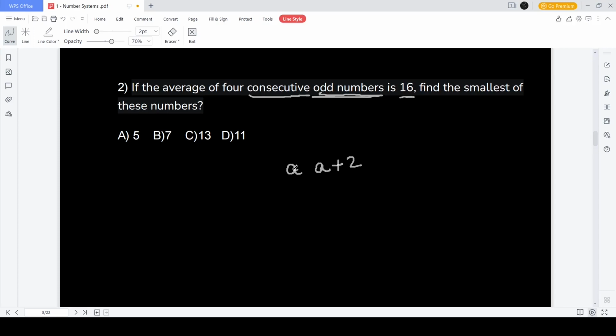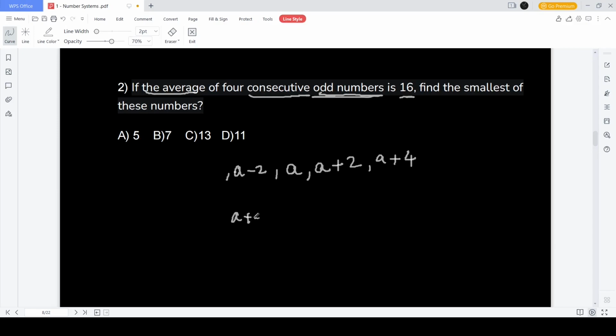Similarly think one backward as a minus 2, because when you add these, a plus 2 and a minus 2 will cancel and a will remain. And the fourth number you can add anywhere on either the left side or the right side. So I will go with the right side. I'll write it as a plus 4. Average of these numbers is 16. Average is defined as add all the numbers and divide by the number of numbers.